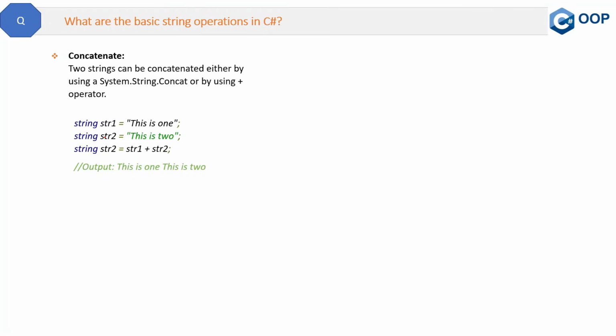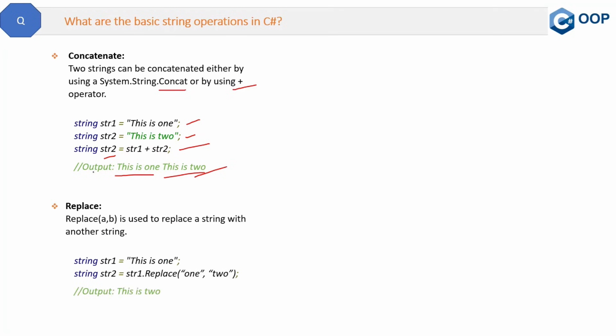First one is concatenate. What does it do? It will add two strings and show you the result like this. Two strings can be concatenated either by using the Concat method or by using the plus operator. So here we have string 1 and string 2, and then in string 2 we are adding string 1 plus string 2, which will give this output. This is 1, which is string 1, and this is 2, which is string 2. So this is the concatenate method of the string class.